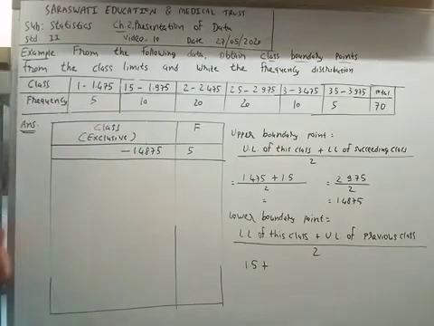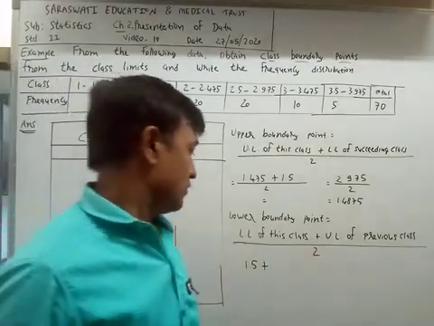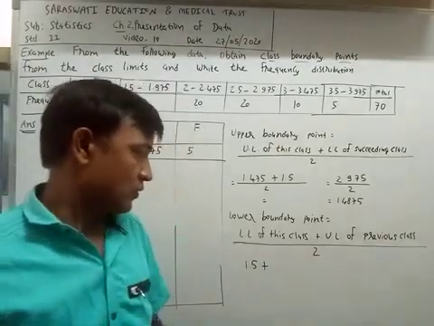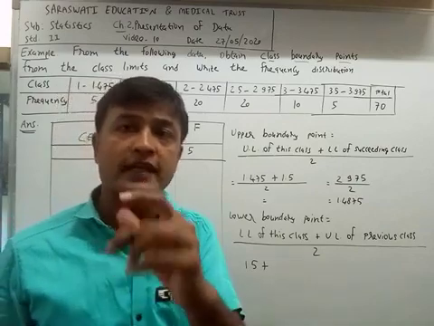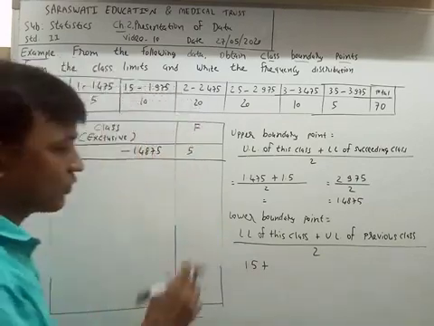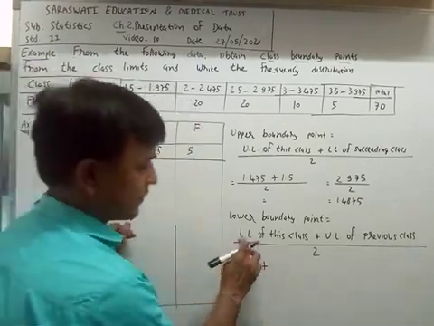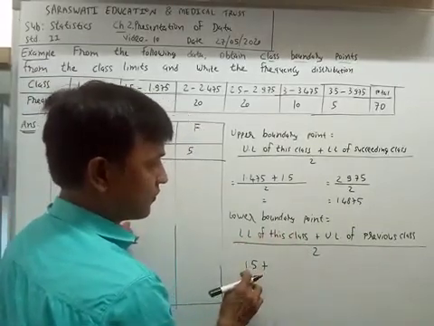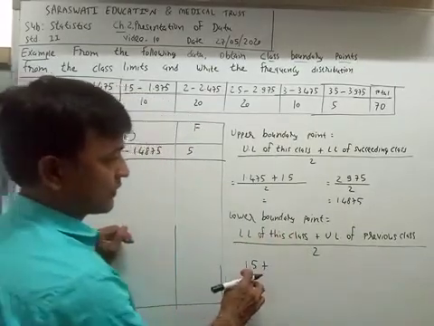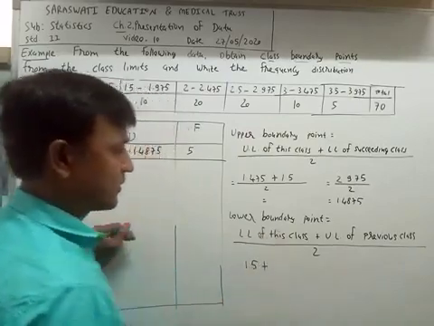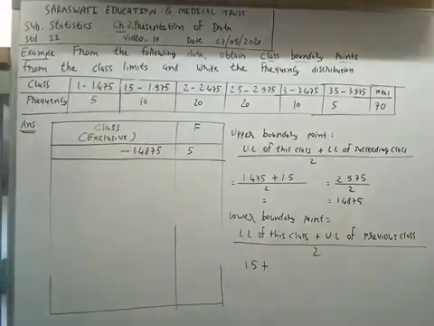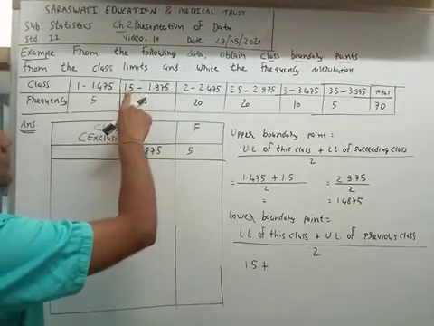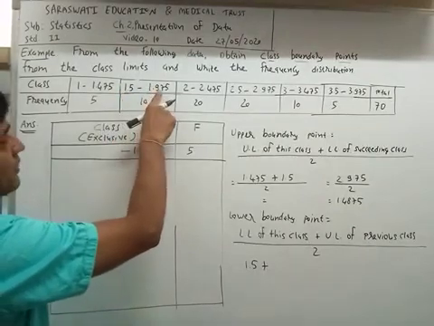You can take a calculator and solve this answer. Lower limit of this class is 1.5, plus the upper limit of the previous class. This is the lower limit, this is the upper limit.